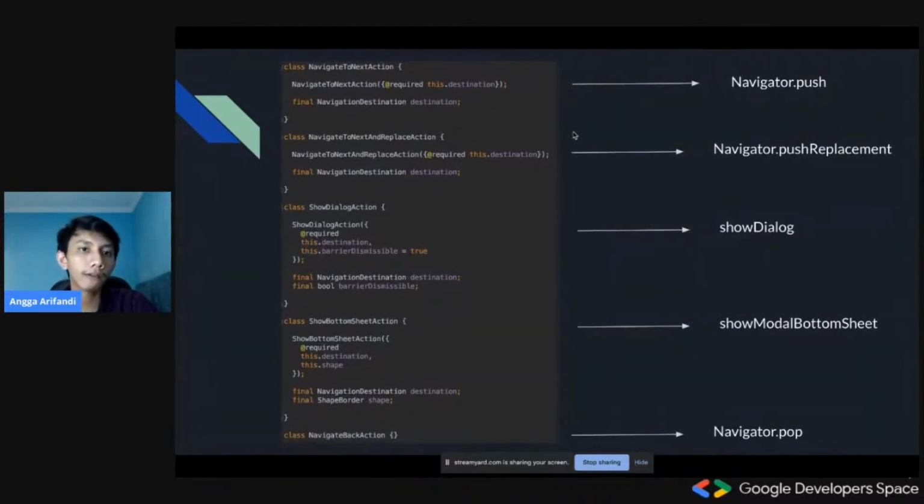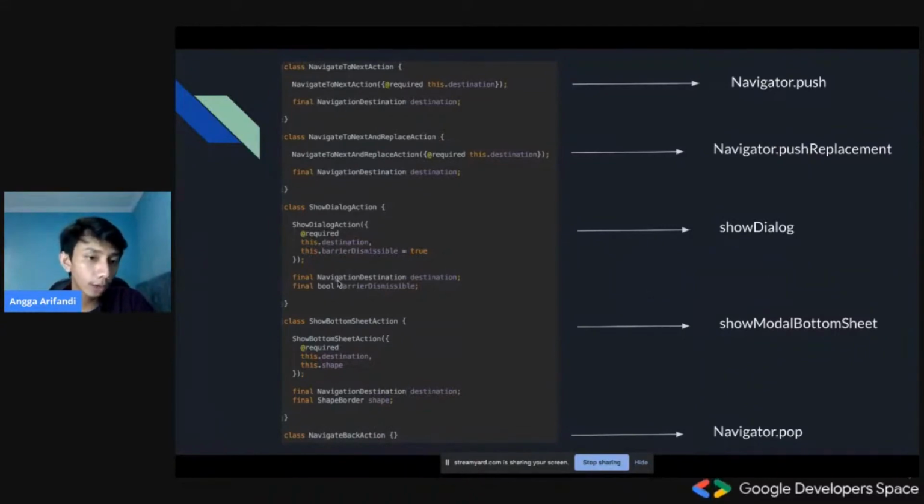For example, I have this navigate to next action, which is equivalent of navigator dot push, and then I also have a navigate to next and replace action, which is the equivalent of navigator dot push replacement. And then I also have show dialog, show bottom sheet, and navigate back. This is the definition, and I think you can create it for yourself.